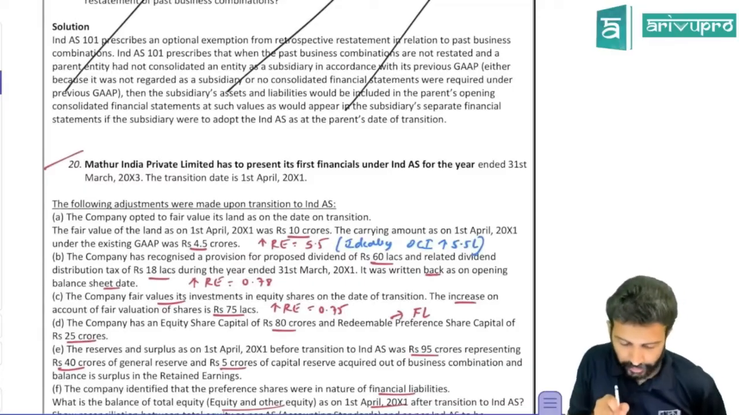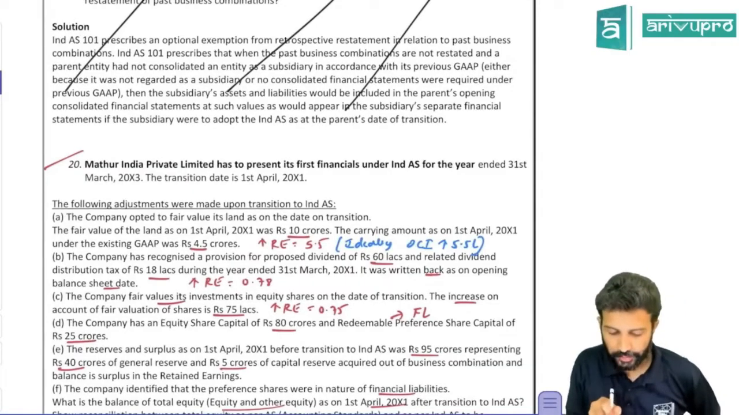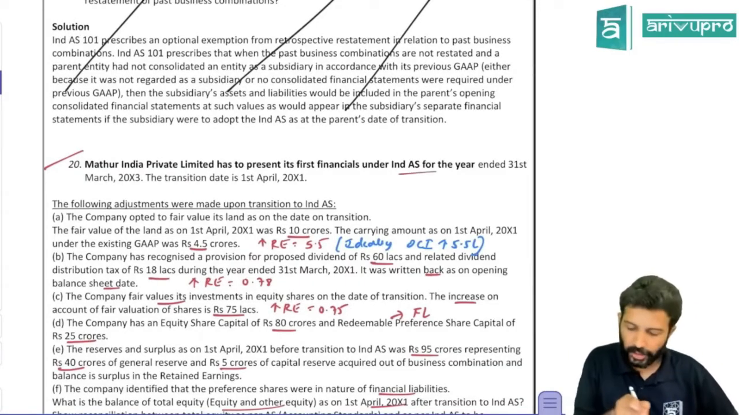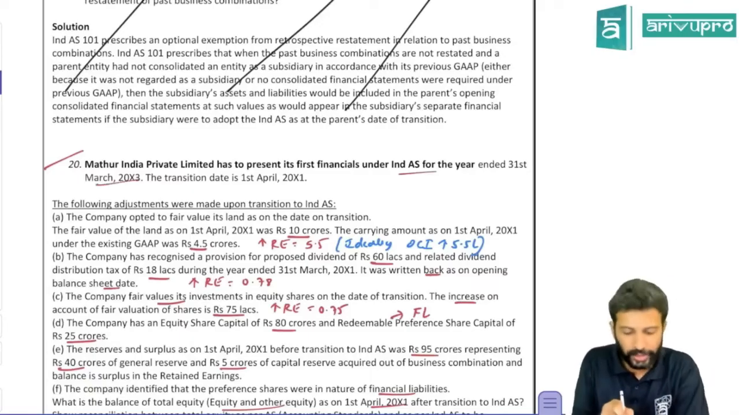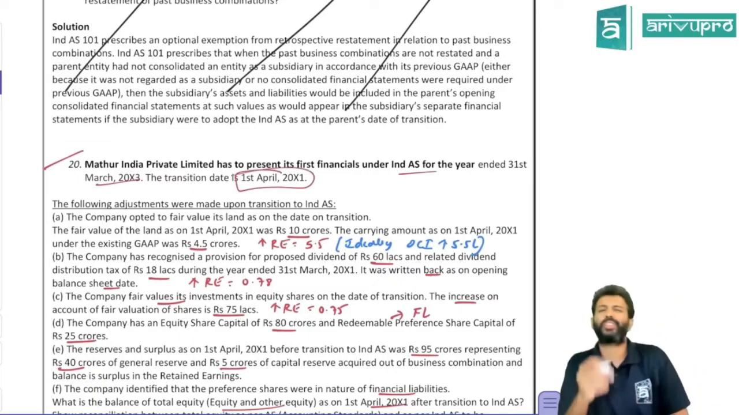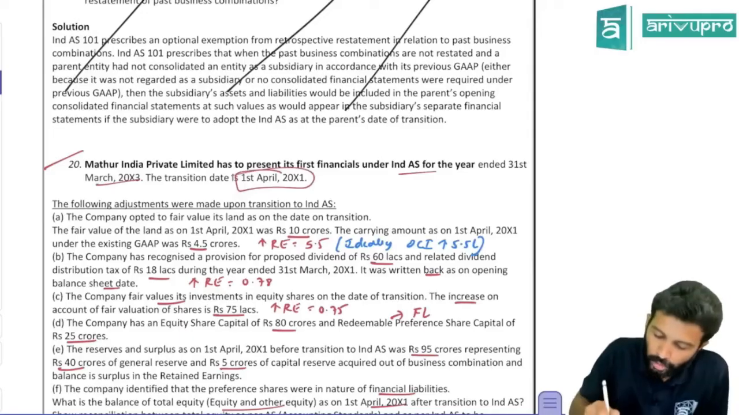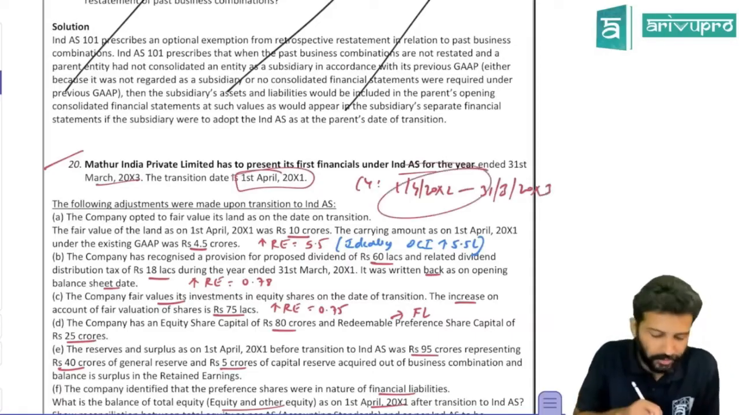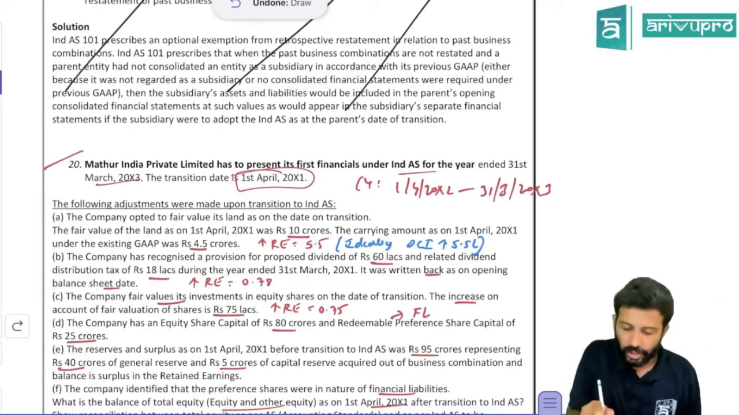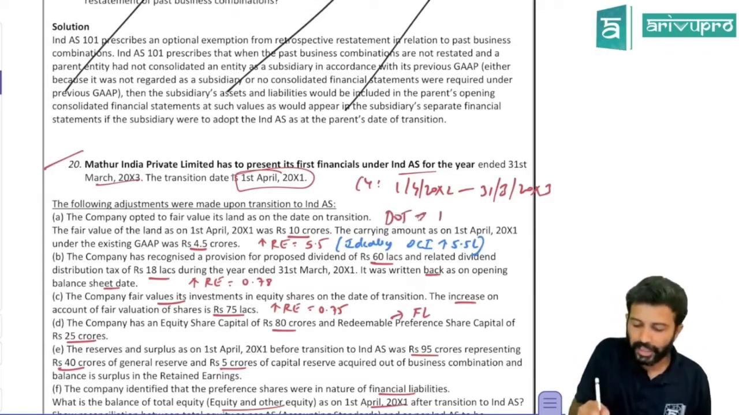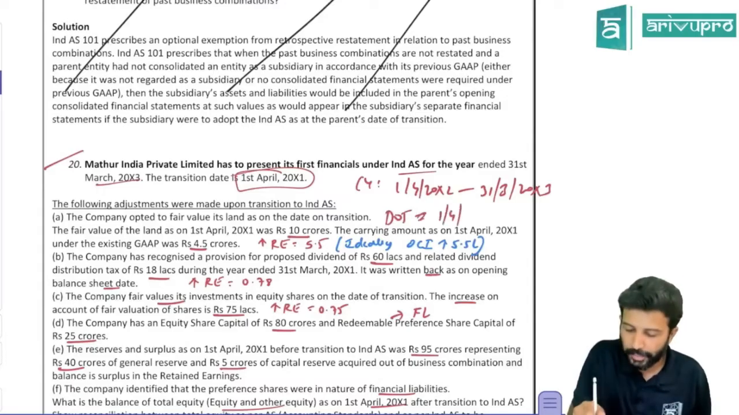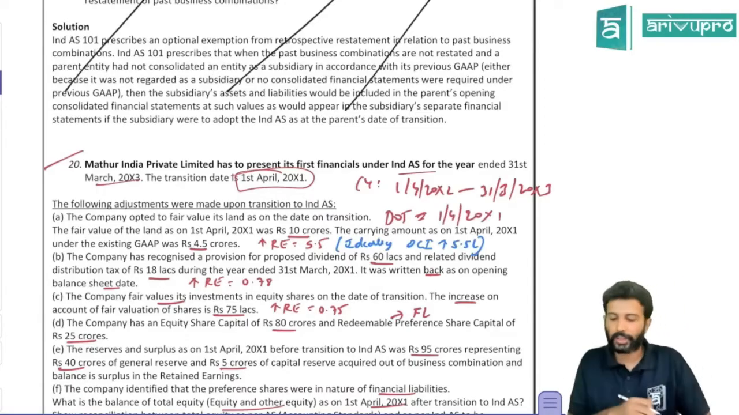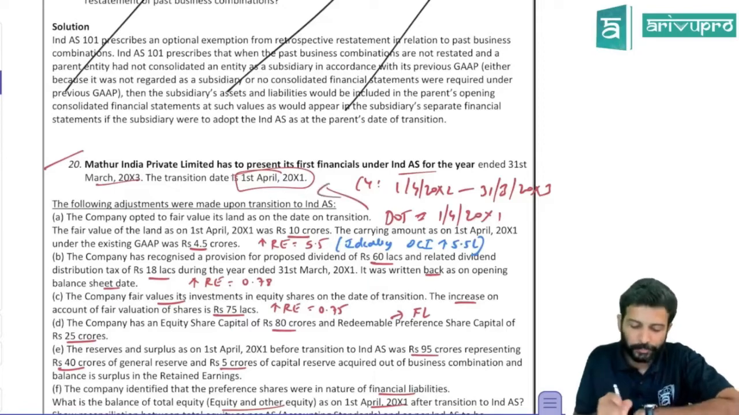Mathur India Private Limited has to present its first financial statements under IND AS for the year ended 31st March 20x3. The date of transition is 1st April 20x1, because even the comparative financial statements they need to give. So the current year may be 1st April 20x2 to 31st March 20x3, but even the comparative financial statements they need to prepare as per IND AS. Hence the date of transition will be the beginning of the earlier comparative financial period, which will be 1st April 20x1.